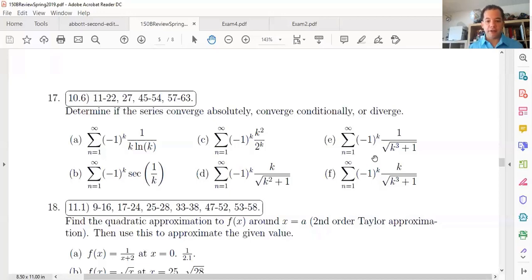So let's pick a couple of these. Actually, these E and F are the same, right? I know, almost the same, it has a k on top, my bad. So let's do E, for example, or I don't know, C and E to pick one, or the one with secant maybe looks complicated. So let's do B and E. How about that? Let's do B and E.